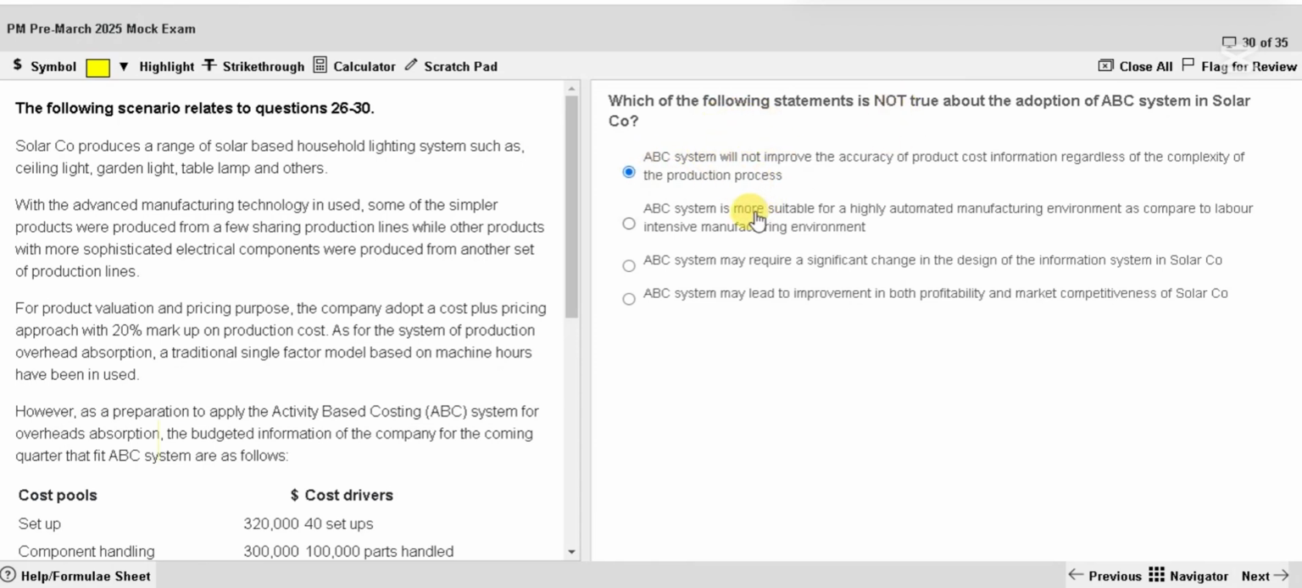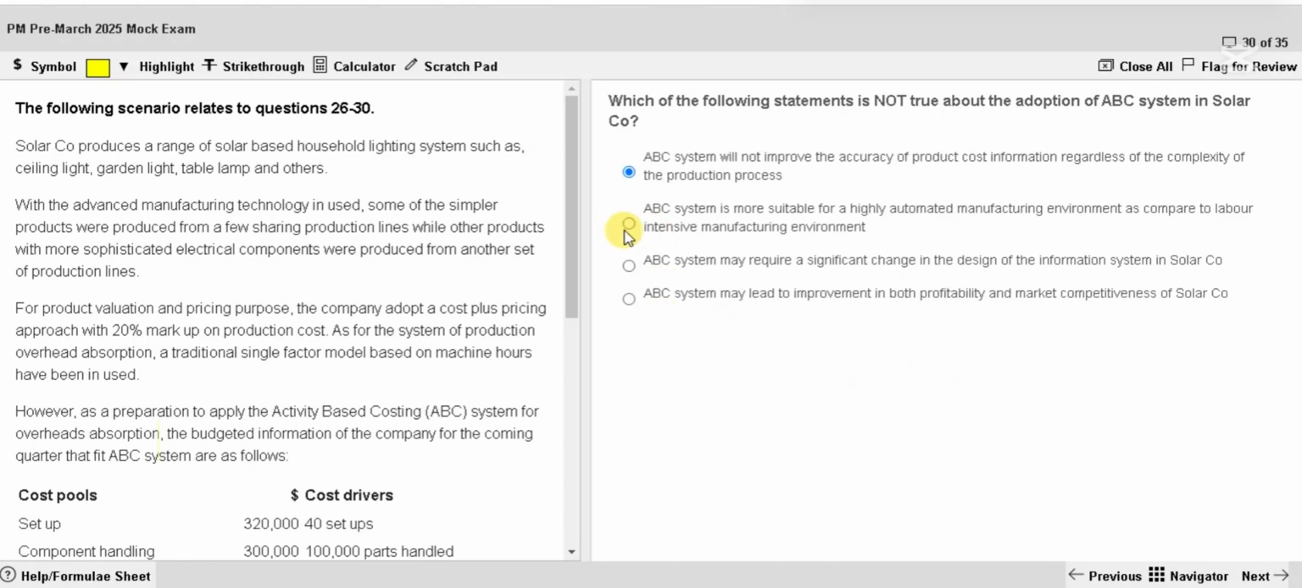Anyway, we'll check the other statements. ABC system is more suitable for a highly automated manufacturing environment. Yes. ABC system may require significant change in the design of the information system. Yes, because the way you are going to collect information, activity-wise, we have to collect the cost pools. So yes, you need a different system. ABC system may lead to improvement in both profitability and market competitiveness. Yes, when your pricing is improved, you will become more competitive in the market. And when the costing is correct, your profitability also will be improved.